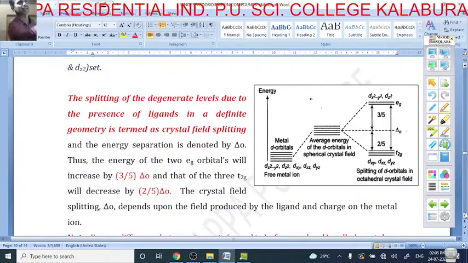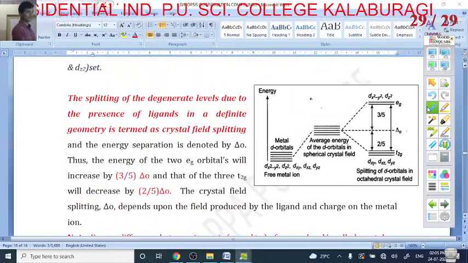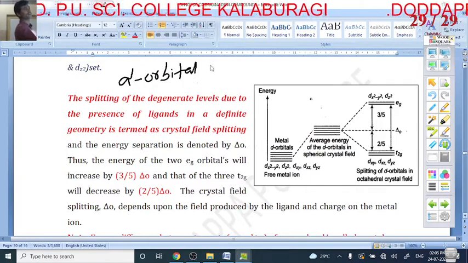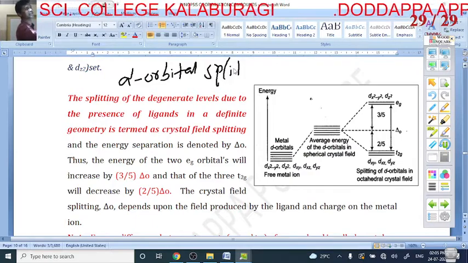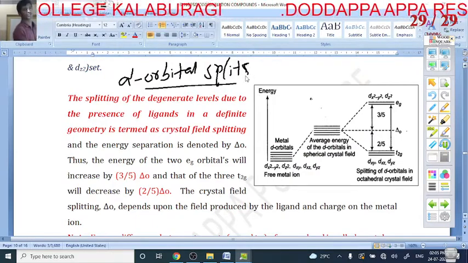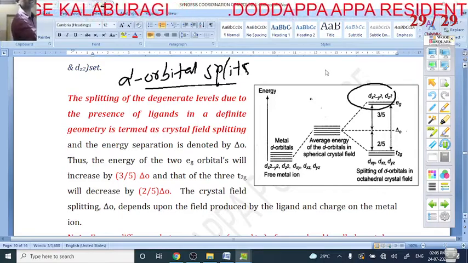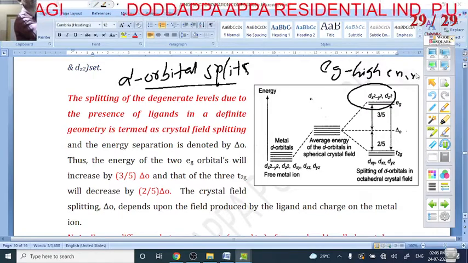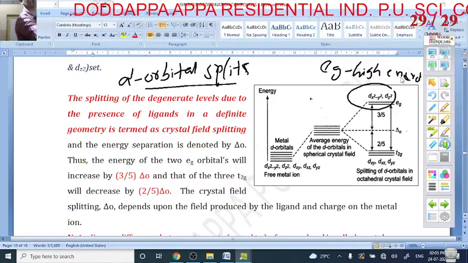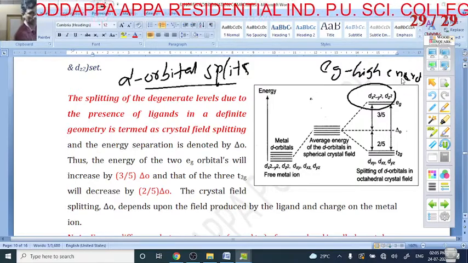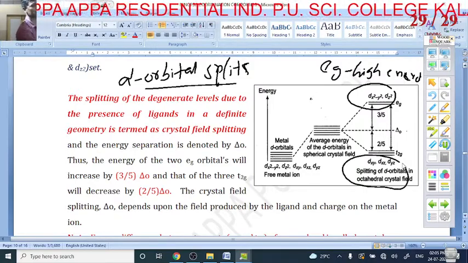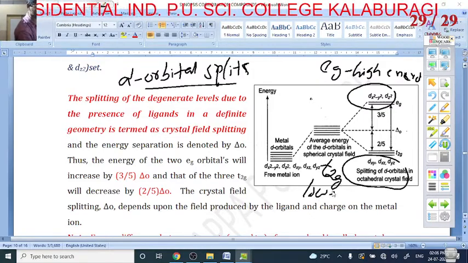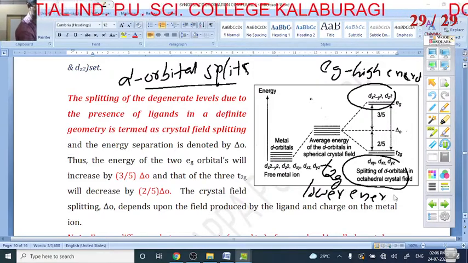The d orbital splits into dx square minus y square and dz square, called eg, which means high energy, and the other set, called t2g, which is lower energy.